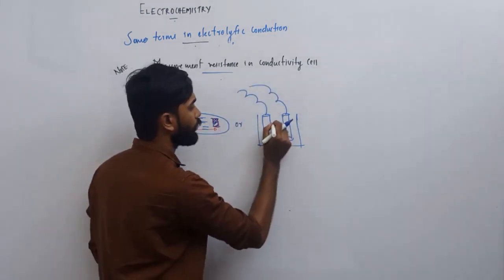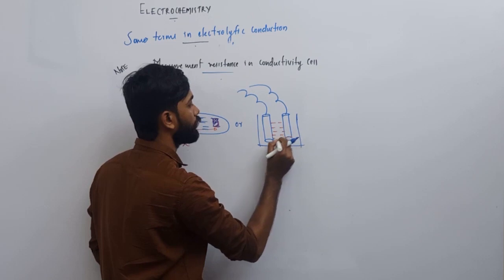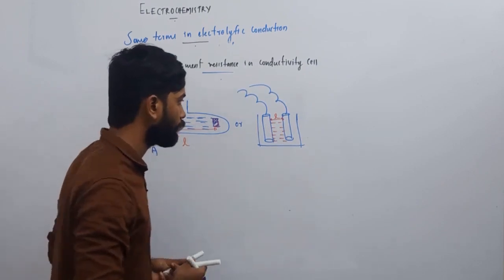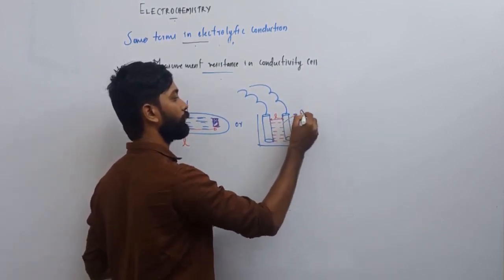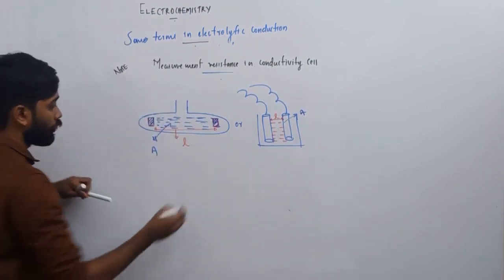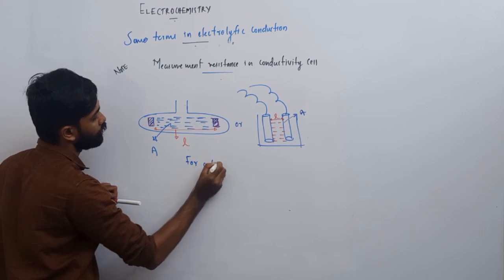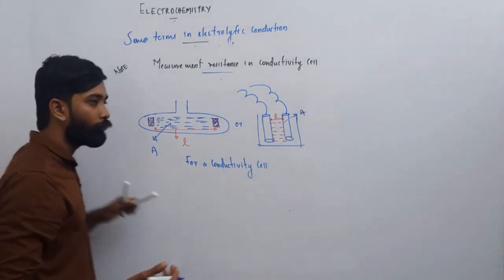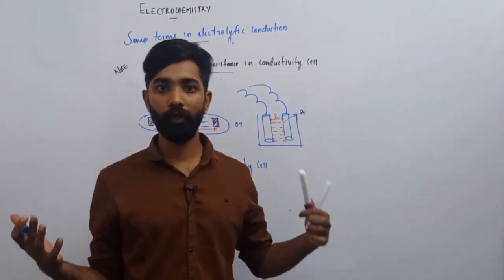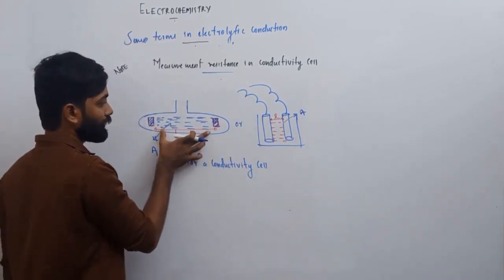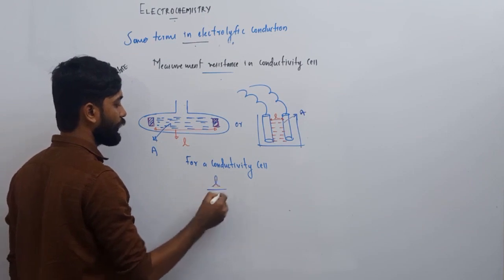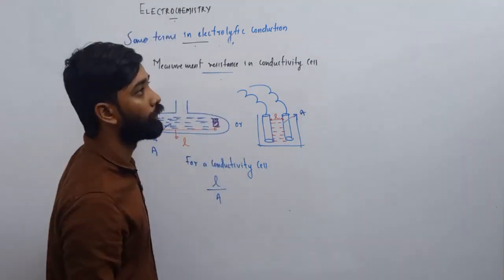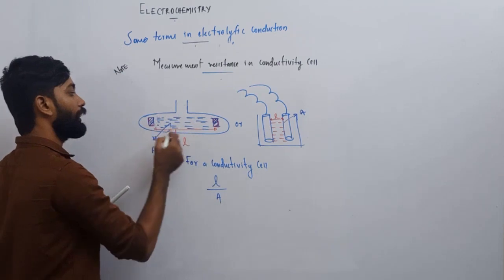Or we can draw it in this fashion. These are 2 different types of conductivity cell. Here is your electrolyte, the distance between these 2 electrodes is L, and the area of this electrode is A. Then for every typical conductivity cell, there will be a ratio of L by A. The ratio is between length, the distance between the parallel electrodes, and A, the area of that electrode.